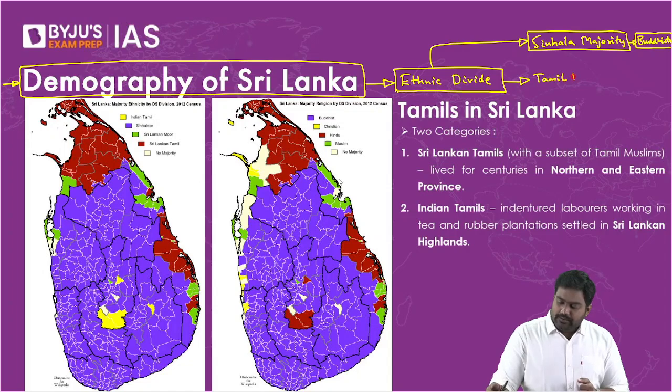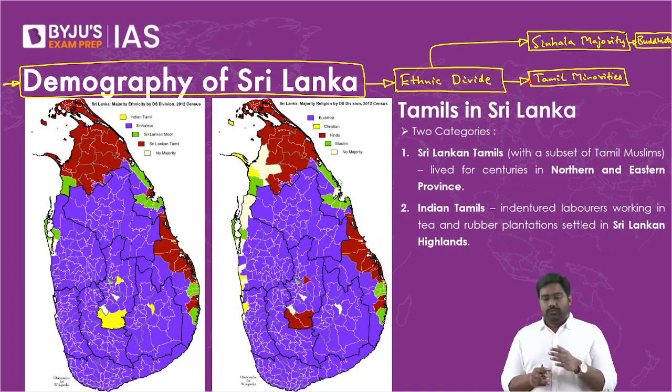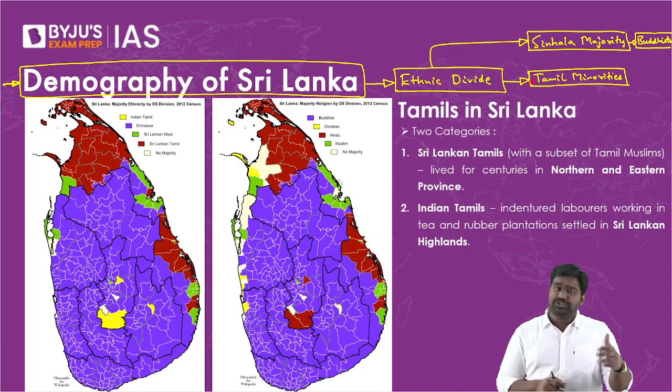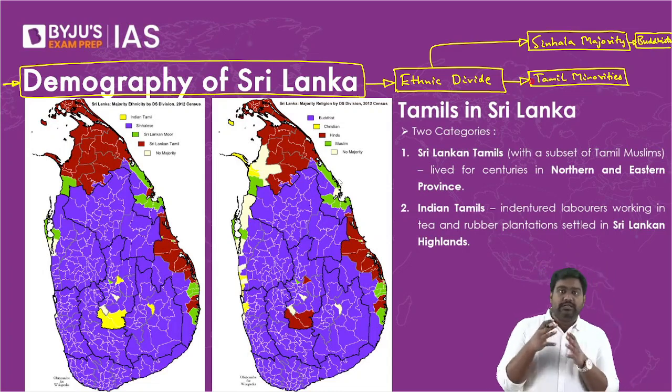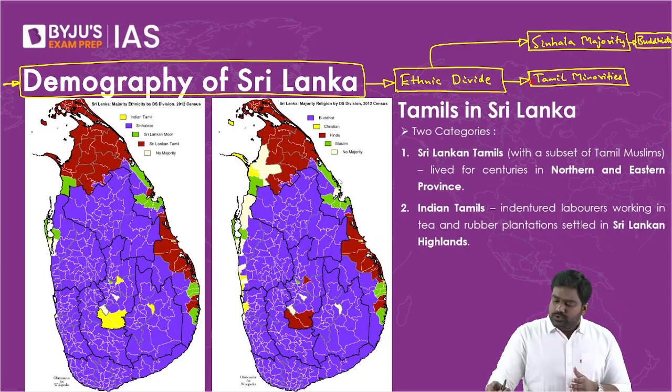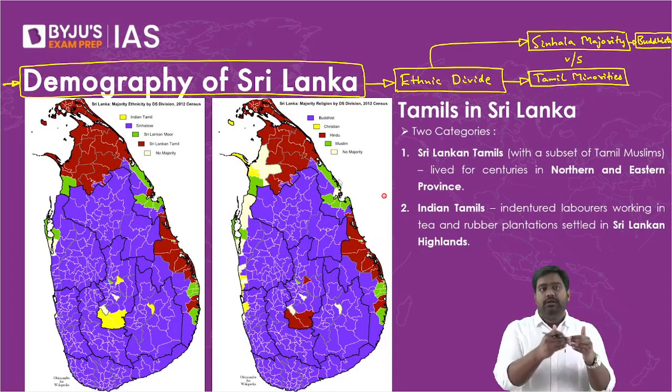The most important minority in Sri Lanka are the Tamil minorities, who speak the Tamil language and are part of the Tamil culture from southern India. So Tamil minorities could be Hindus, some are Christians and Muslims as well, and there are a few Buddhists as well. So the religious profile of Tamil minorities is slightly divided. But the Tamil identity, the linguistic and cultural identity, is what binds the Tamils together, right? So there has been a historical divide between the Sinhala Buddhists and the Tamils.